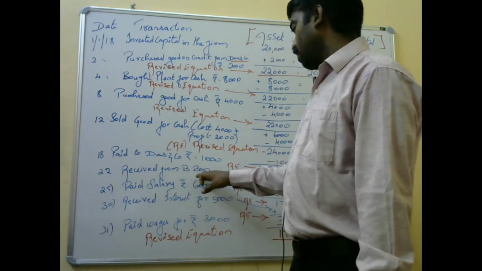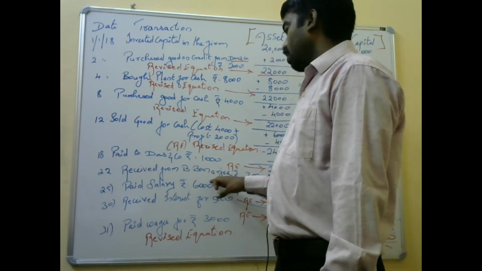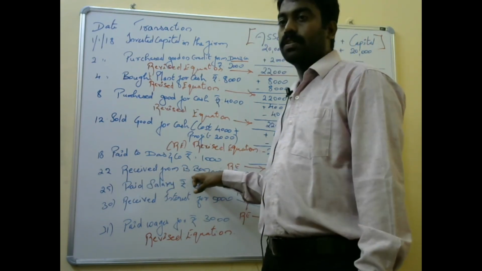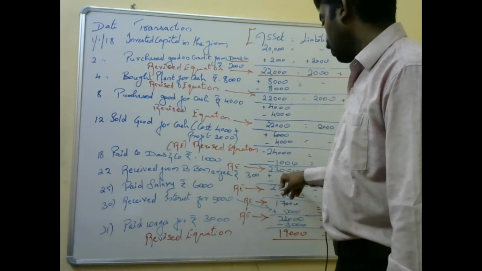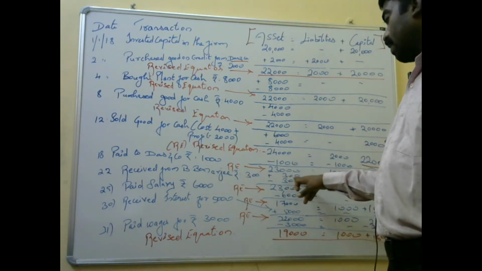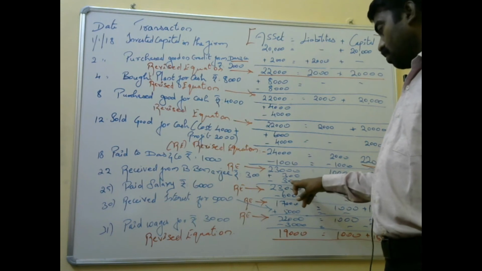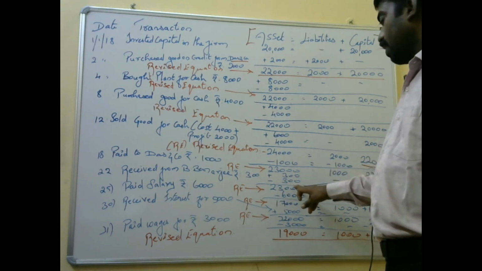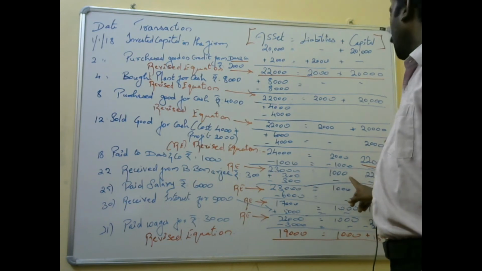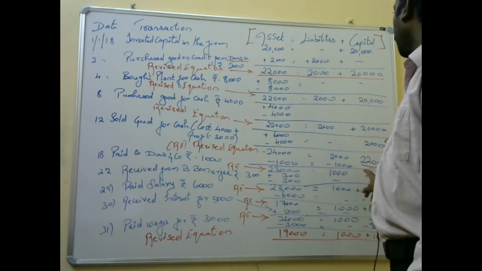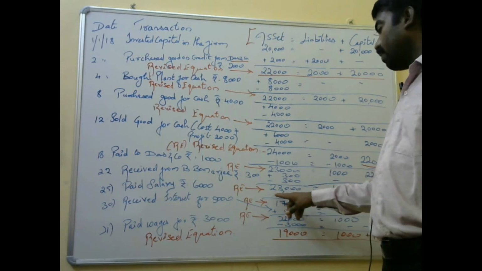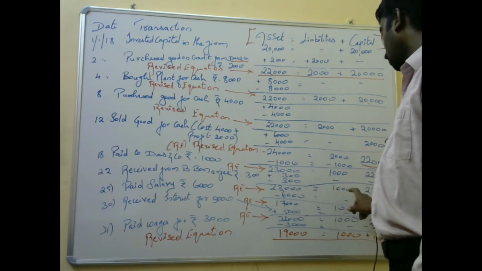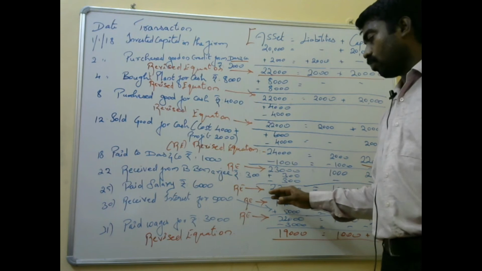Received from B. Banaji. So the debtor is giving money, rupees 300. So 23,000 adding 300 in cash you will get it. In 23,000 you are plus or minusing 300, and the liability side is the same and the capital side is the same. So you will get a revised equation: 23,000 equals 1,000 plus 20,000. You will get 23,000.